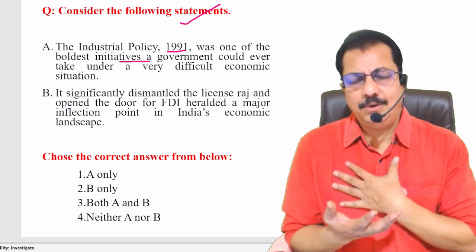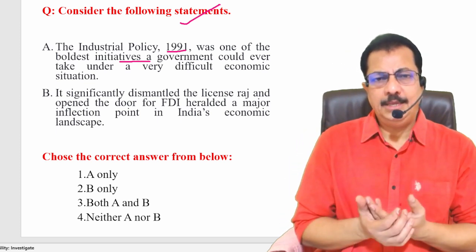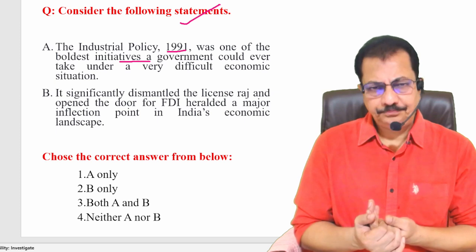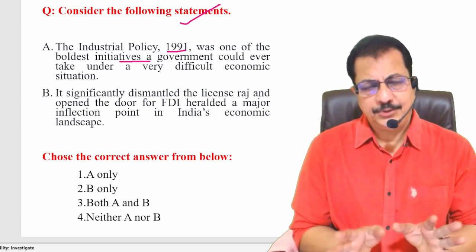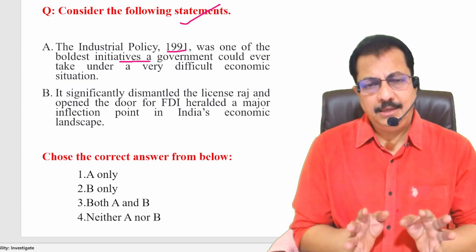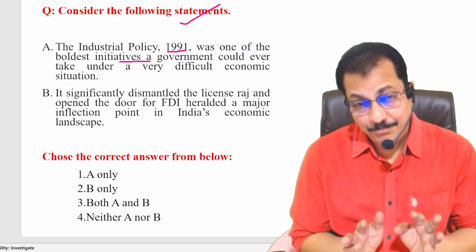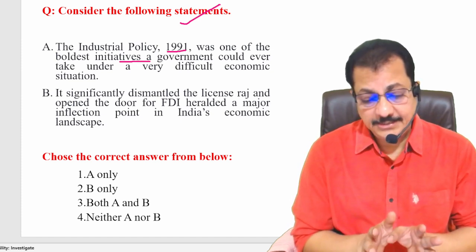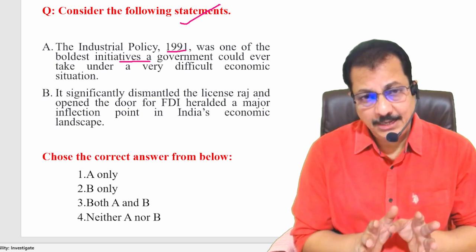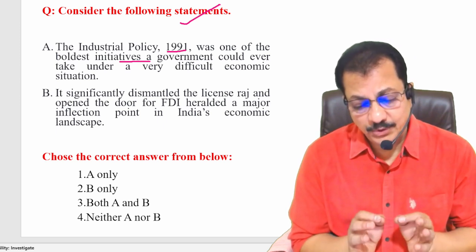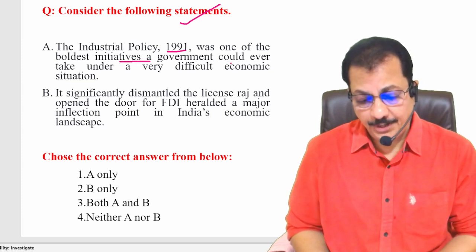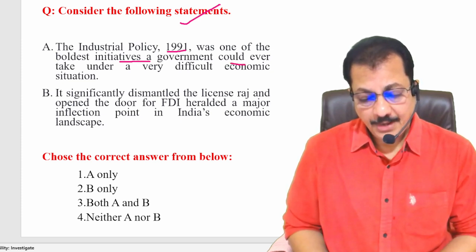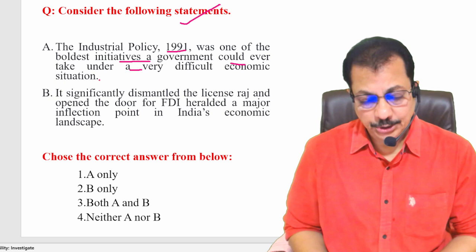Economic downturn, no money, no foreign exchange, and the country was about to collapse economically and get bankrupted. That is the reason why this industrial policy in 1991 was one of the boldest initiatives a government could ever take under a difficult economic situation.